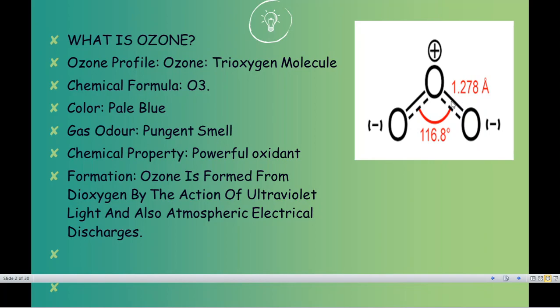Now, why do I keep saying this typical angle? The reason is that we have to see how ozone reacts, how ozone breaks down, and how these broken-down oxygen atoms react with other chemical components. For example, as we discussed in the last lecture, oxygen is O2 and ozone is O3.